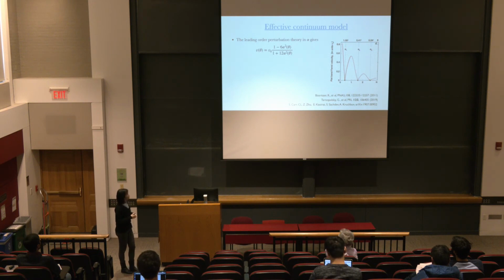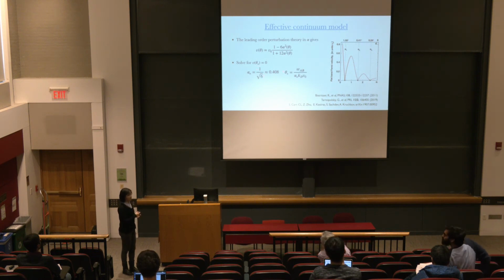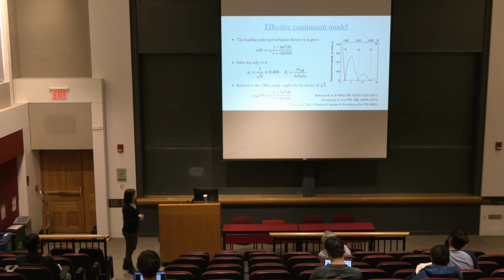And we see this model is interesting because we can also do it by the leading order perturbation theory, and this gives the dependence of Fermi velocity in terms of this alpha theta. And if we solve for the flat band condition, we put the Fermi velocity to be 0, we can find the solution at alpha star equals 1 over square root of 6. And actually, this provides an exact map to the twisted bilayer graphene by a factor of square root of 2, if you compare the Fermi velocity for the TBG model by McDonald's paper.